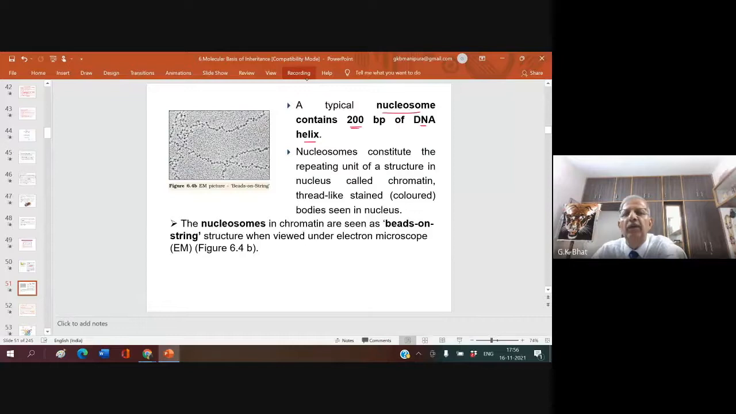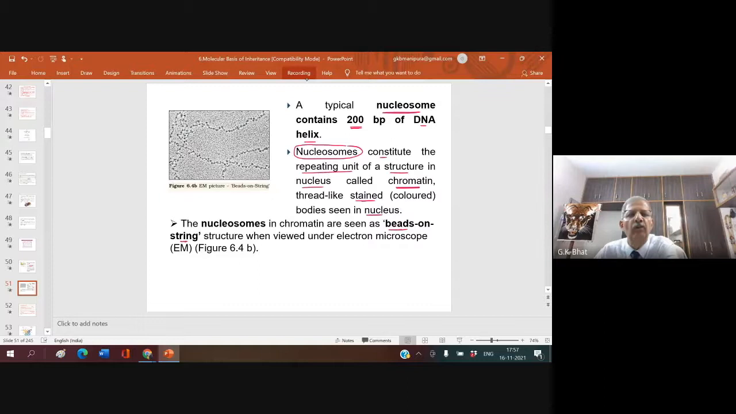These represent a nucleosome. A typical nucleosome contains 200 base pairs of DNA helix. Nucleosomes constitute a repeating unit of a structure in the nucleus called chromatin. Remember, nucleosomes represent a chromatin. Thread-like stained bodies are seen in the nucleus. Stained bodies, colored bodies. The nucleosomes in chromatin are seen as beads on a string. This is what you see, the beads on string.